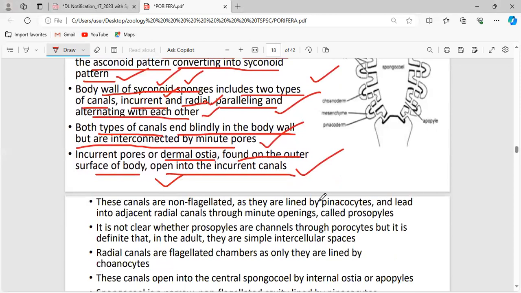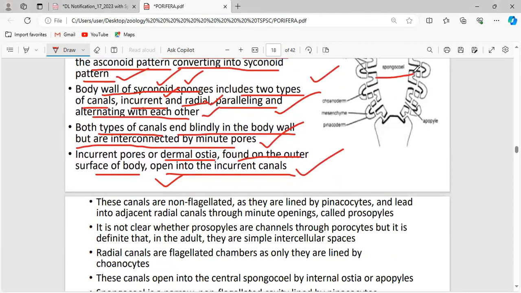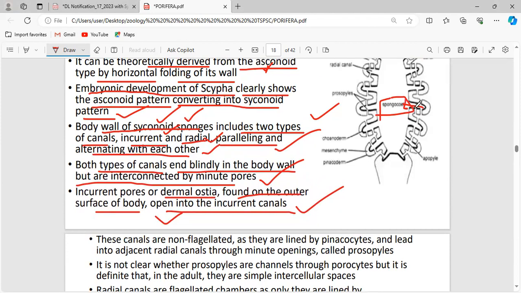The water enters the body of the sponges via the ostia, and it is taken into the incurrent canal. The incurrent canal and the radial canal are connected by the pores called prosopyles. Clear? And the radial canal and the spongocoel are connected by the excurrent canal, and that excurrent canal has pores called apopyles.